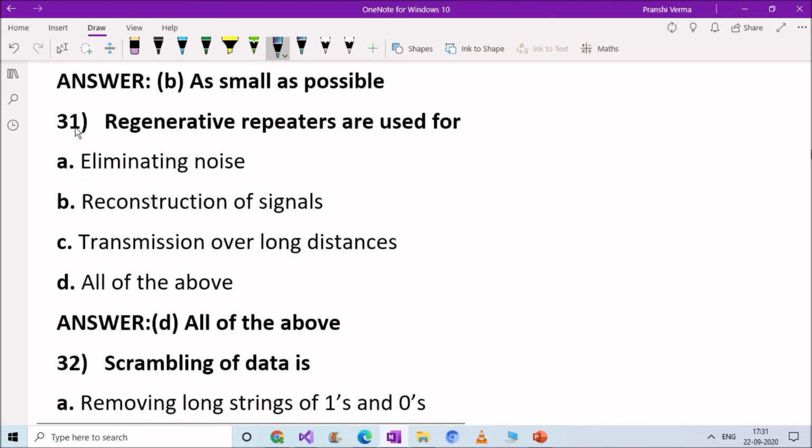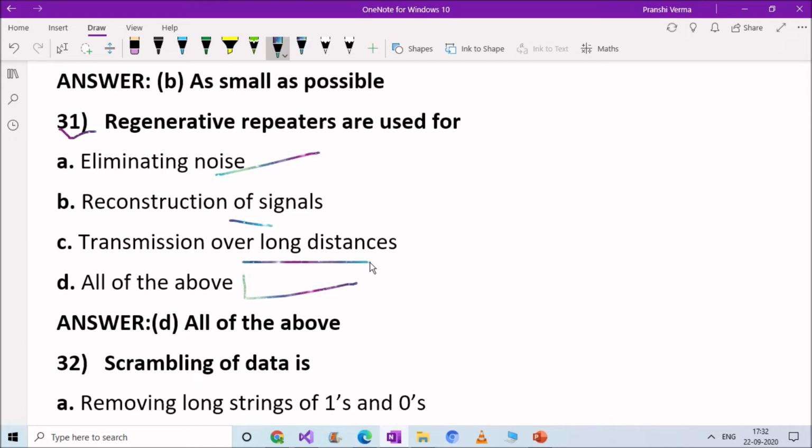Next question. Regenerative repeaters are used for: option A, eliminating noise; option B, reconstruction of signals; option C, transmission over long distances; option D, all of the above. Right answer is option D, all of the above. Regenerative repeaters are used for eliminating noise, reconstruction of signals, and transmission over long distances also.